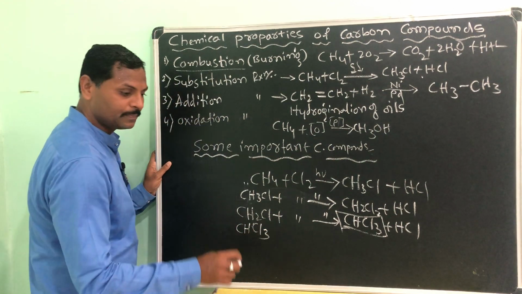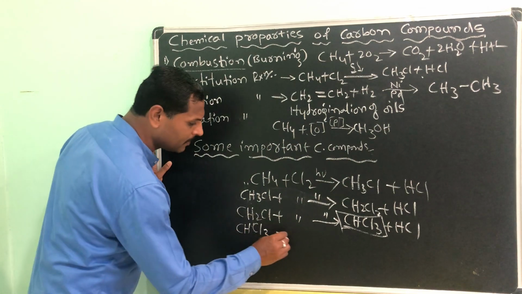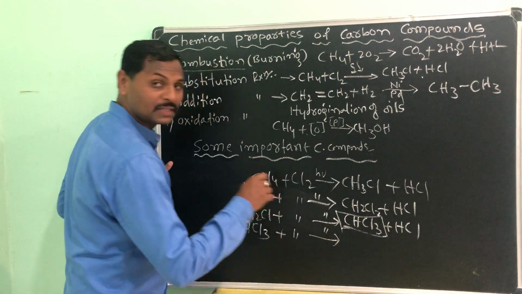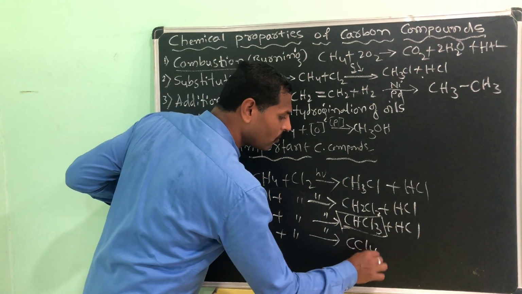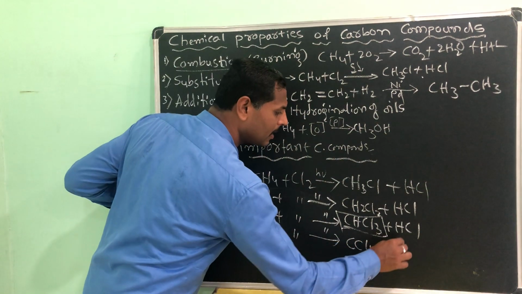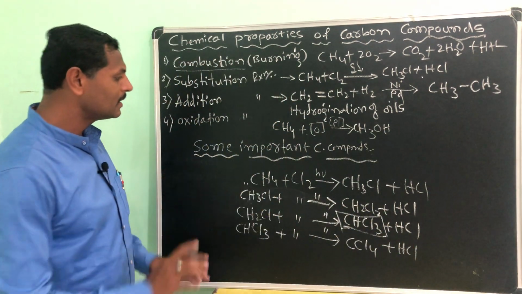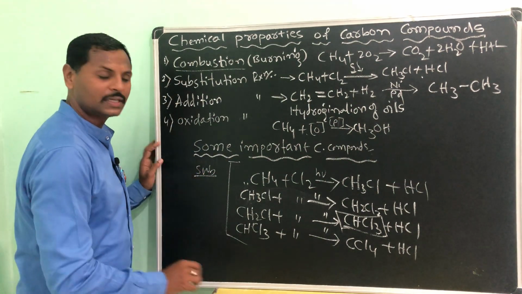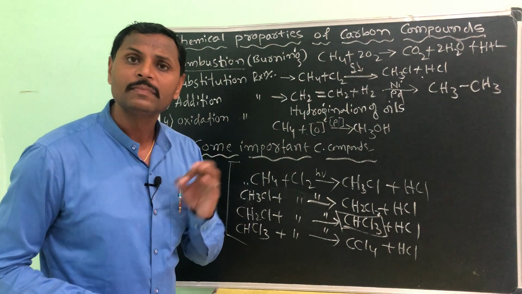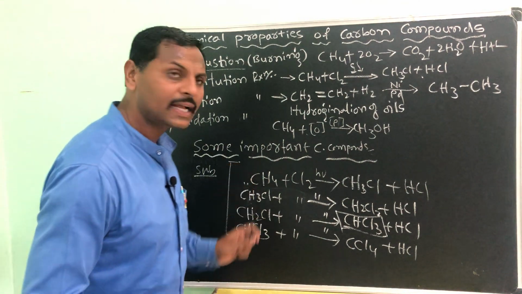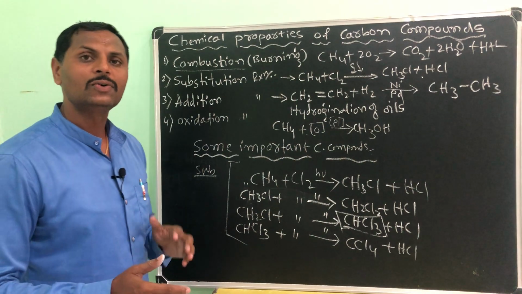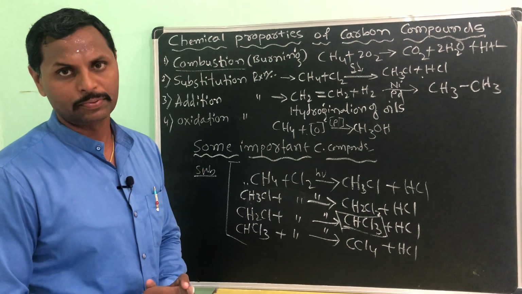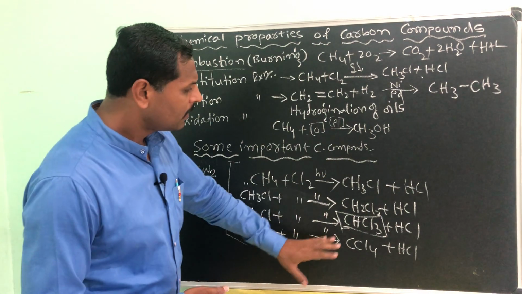CHCl3, is it visible? Okay then. Trichloromethane once again reacts with chlorine gas in the presence of sunlight and gives tetrachloromethane and hydrochloric acid. Like this, a complete substitution reaction. So you can call this a substitution reaction. Once it starts with any alkane, here I have taken methane as an example, it continues up to the removal of all the hydrogens present in that alkane. And please do remember this.